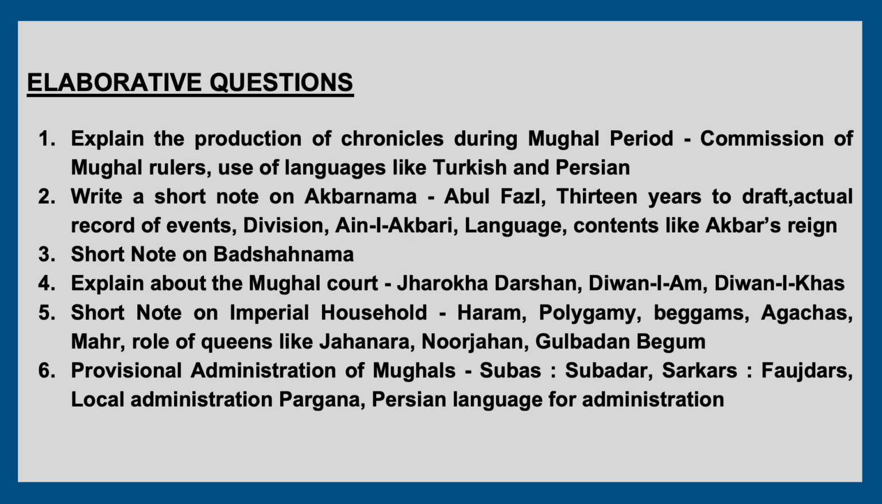Sixth one is the provincial administration of the Mughals. Mention points like Suba, which is controlled by the Subadar, and Sarkars under the control of Faujdars, and the local administration unit Pargana, and Persian as the language of administration, and so on. So these are the elaborative questions which may come in your exam. So please go through these questions again and make a proper answer for everything.